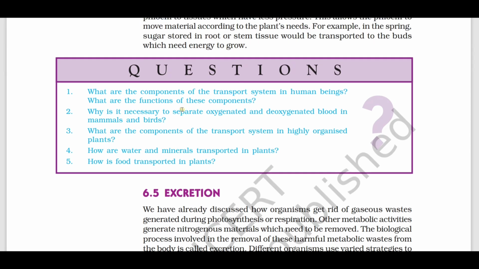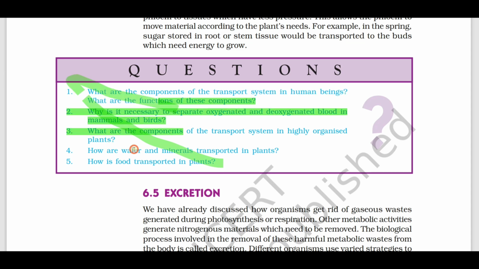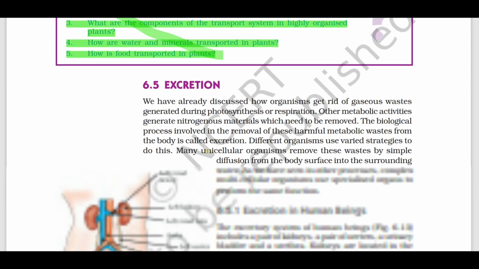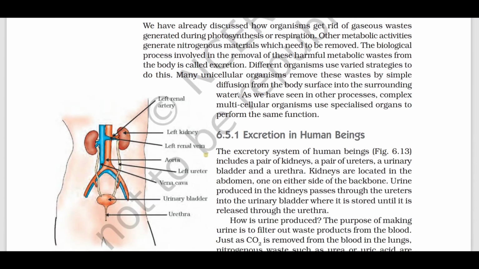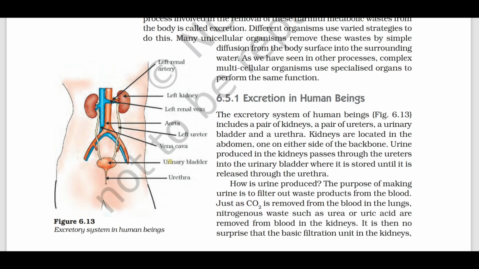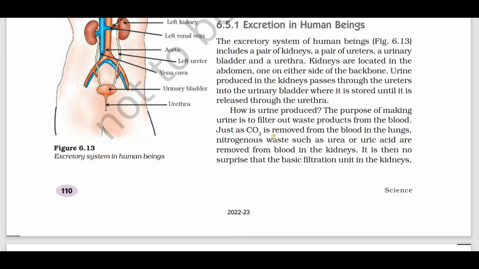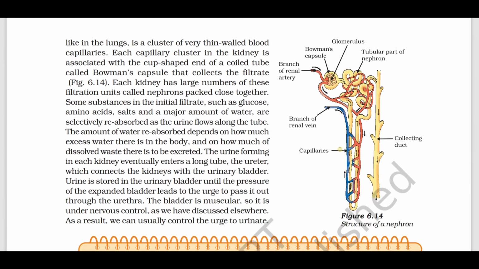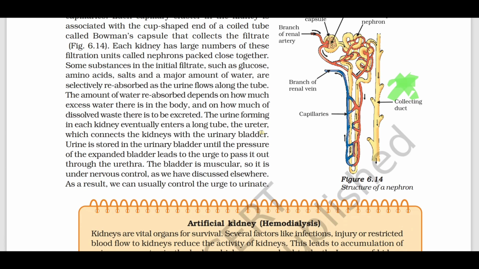And excretion. See all this from the unit life processes. All the in-text questions are very important. Try to read all the in-text questions. And excretion in human beings: the function of each part, the definition of excretion, how carbon dioxide is removed from the blood, and the function and structure of the nephron is very important.